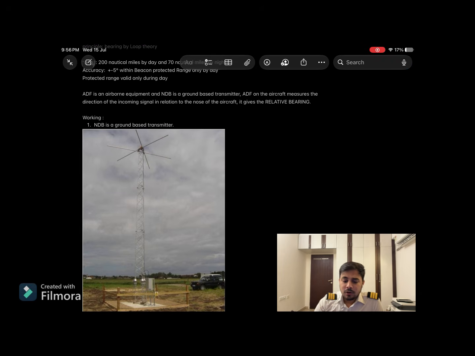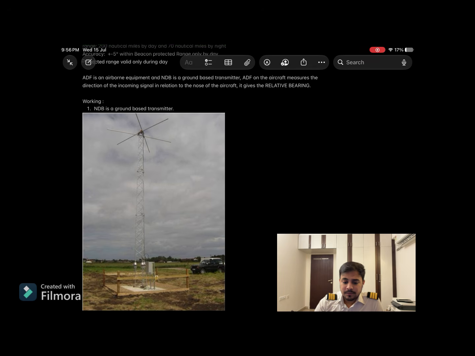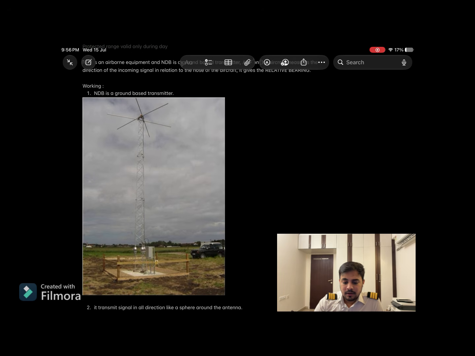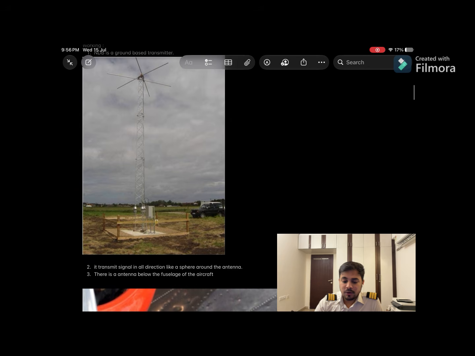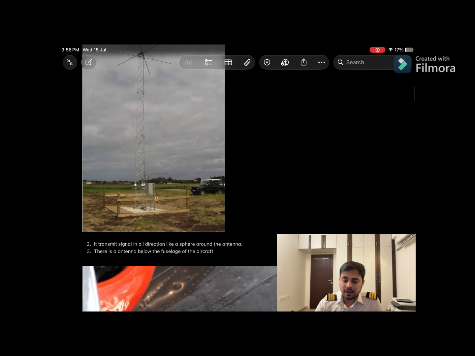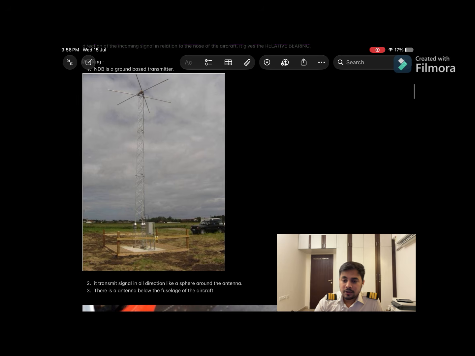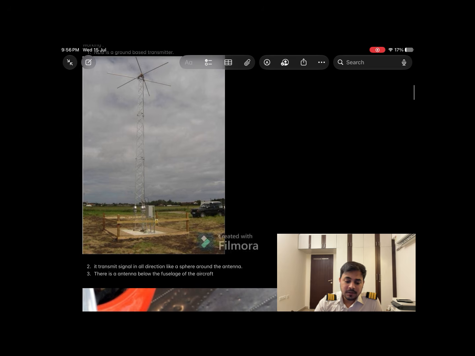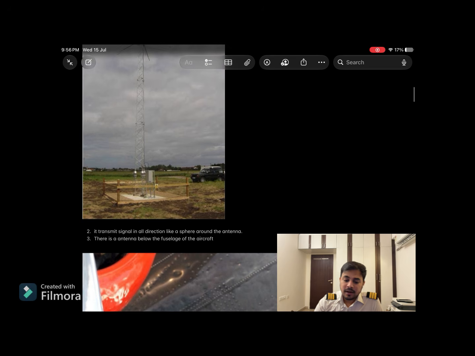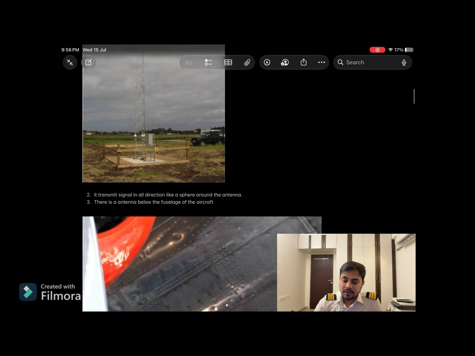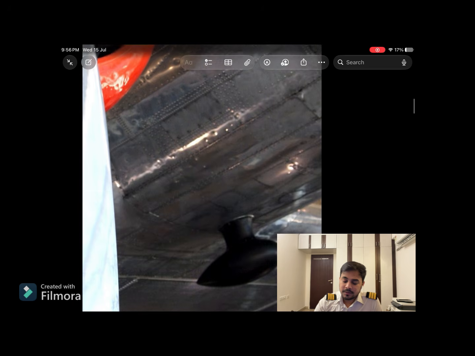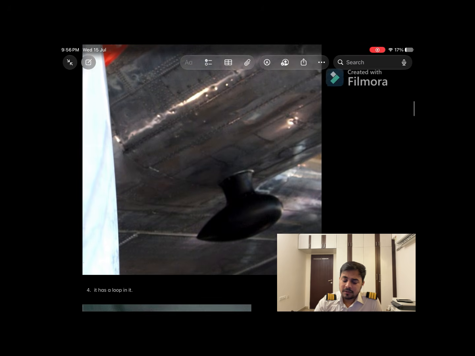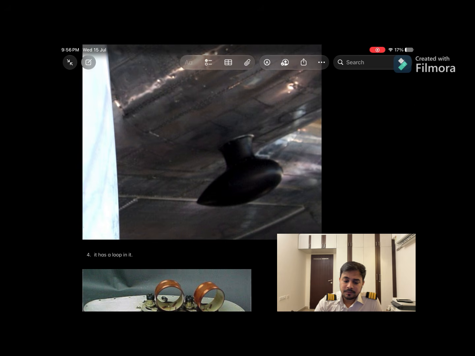So NDB is a ground-based transmitter which looks like this. It is placed on the ground vertically. It transmits the vertically polarized radio wave in all directions like a sphere around the antenna. It is also called the omnidirectional signal. There is an antenna below the fuselage of the aircraft which looks like this. Inside of this there is a loop like this.